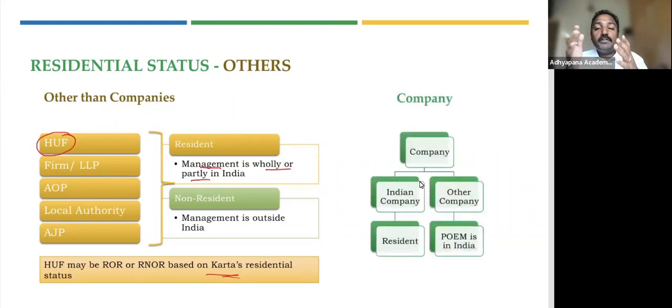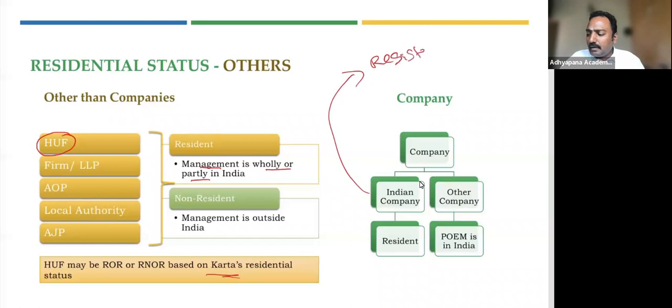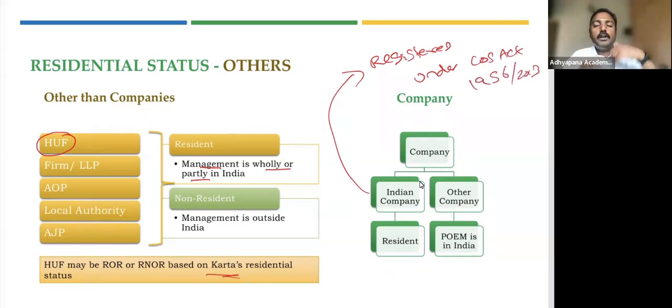Why? Because what we are going to see here in company is a detailed understanding of how a company will be decided as resident or non-resident. So determining a company's residential status is something new exposed to your final syllabus. When you say company, it could be an Indian company or any other company. So what do you mean by Indian company? We can say they are registered under Companies Act 1956 or 2013. Old companies would have got registered under 1956. Current companies would be getting registered under Companies Act 2013.